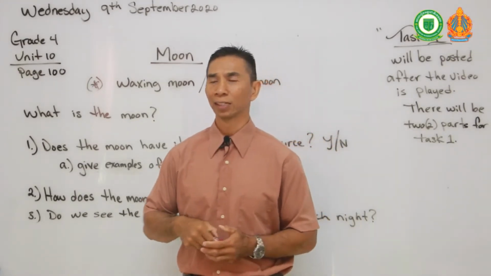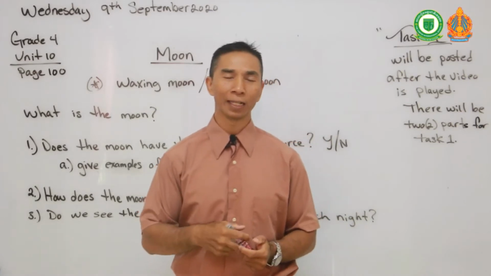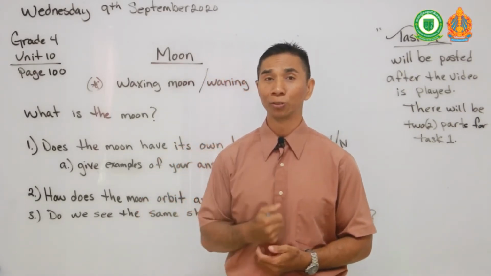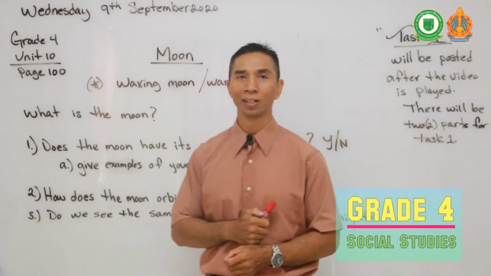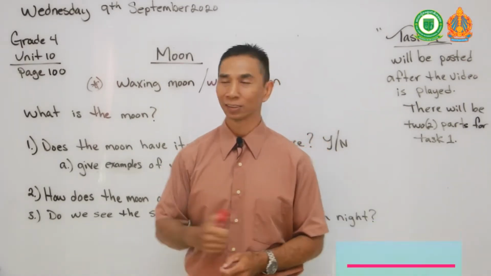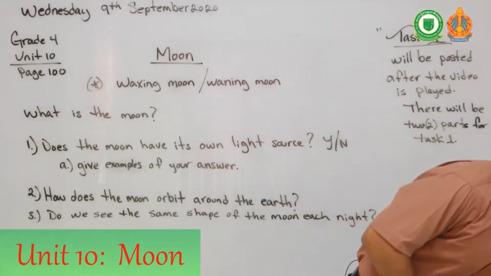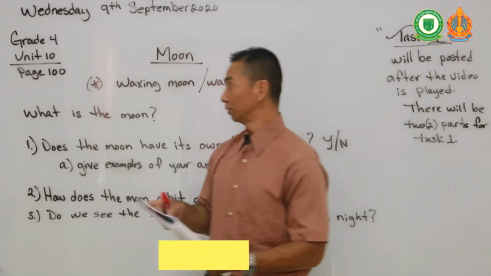So what is a waxing moon? What is a waning moon? Can you briefly explain something to me on our Telegram page? Also explain it to our classmates if you know what a waxing moon or a waning moon is. I will leave this question open for the next few minutes before I tell you what a waxing moon and a waning moon is. Okay, for now, can you please take out your book and turn to page 100?